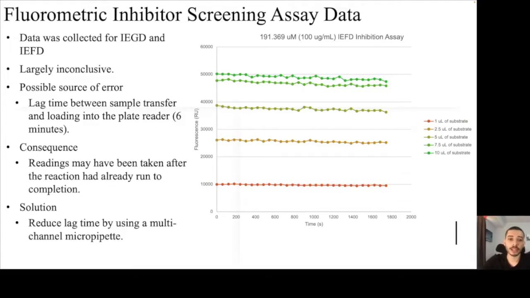To the right is an example of the inhibitor assay data collected for IEFD. In these experiments, data has been collected for both IEGD and IEFD. The data so far has been largely inconclusive, however.